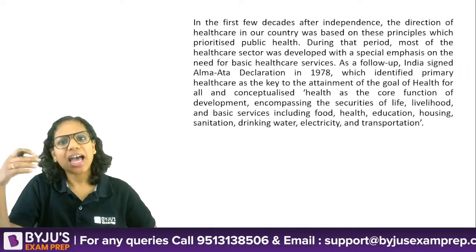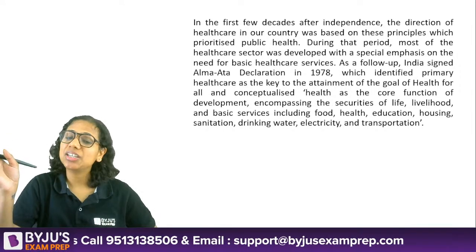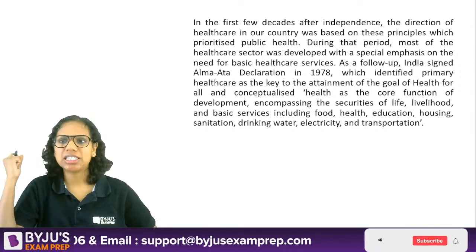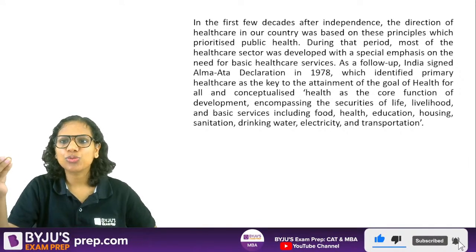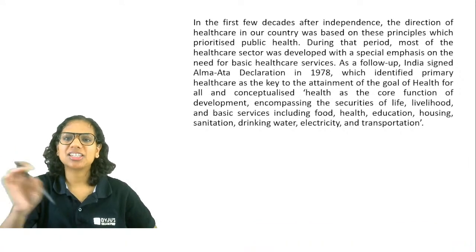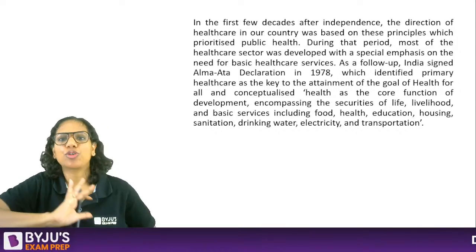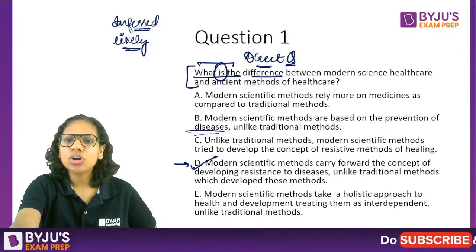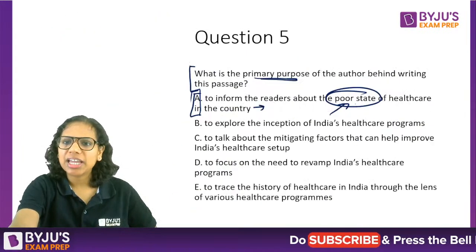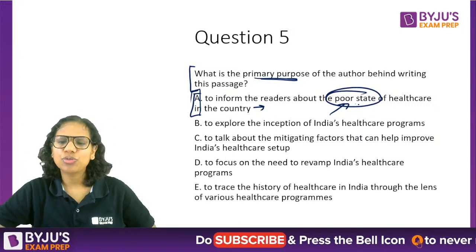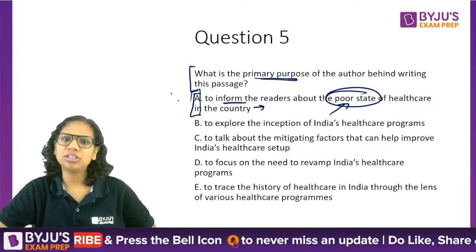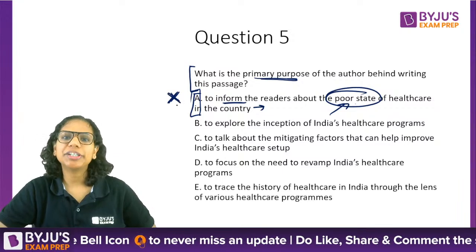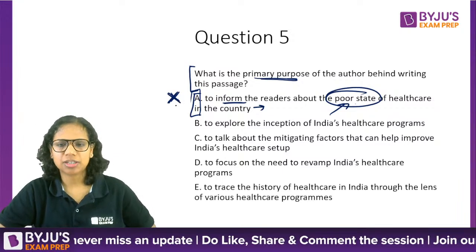And as a follow-up, we signed even this Alma Ata Declaration in 1978, which again had the goal of primary healthcare being available for all. So the idea is not to inform the readers about the poor state of healthcare in the country. The focus has not been on what all we did not have in terms of healthcare.